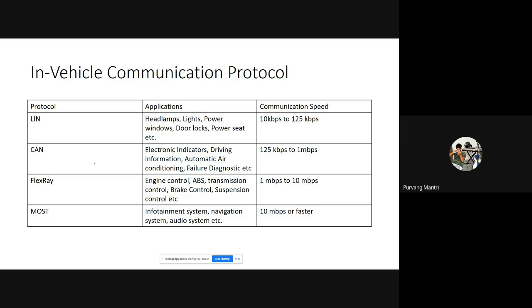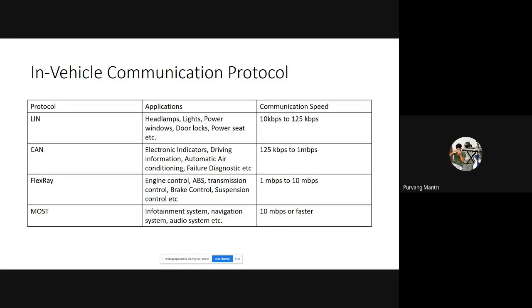Then we have the CAN bus protocol, the controller area network, which is an advanced network over LIN bus. So it is used in electronic indicators. If the side indicators are electronically controlled, then the driver's information is shared over CAN bus. The HVAC system, heating, ventilation, and air conditioning system uses CAN bus.